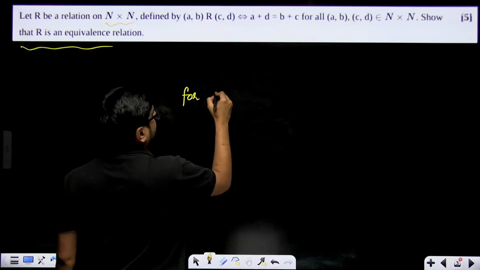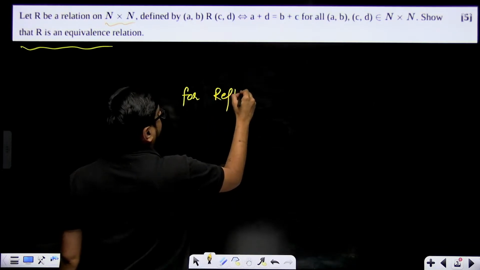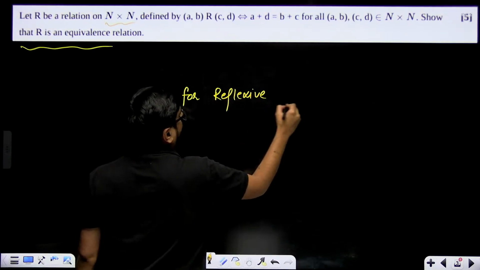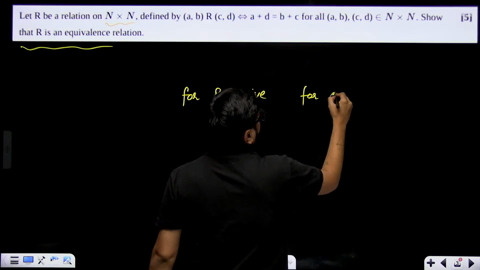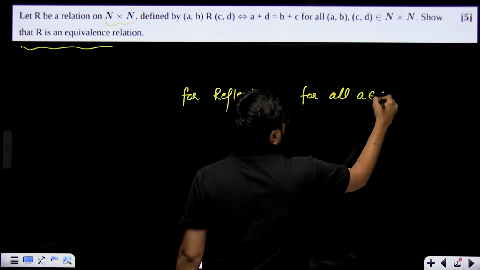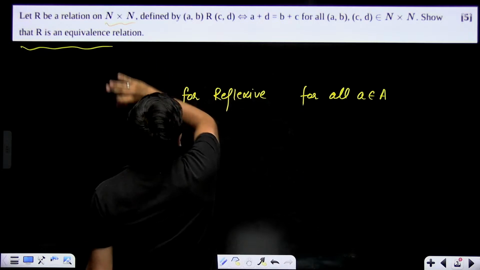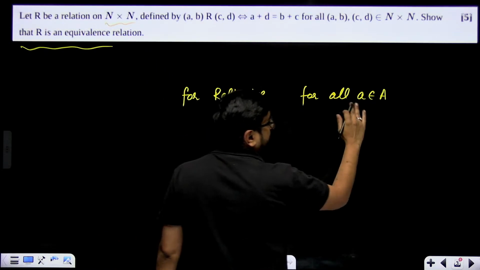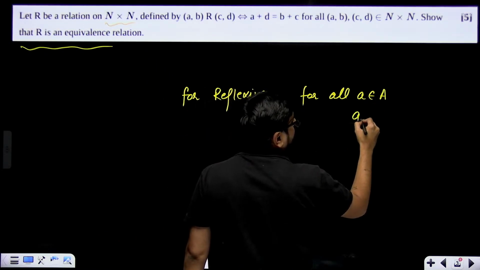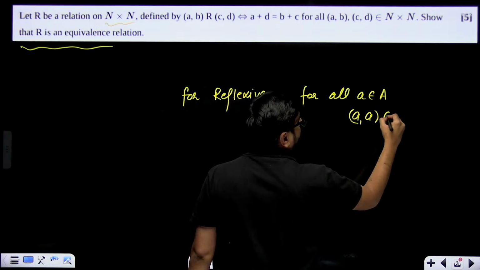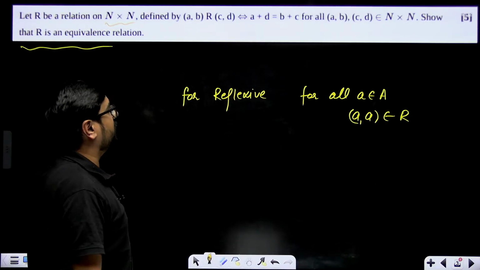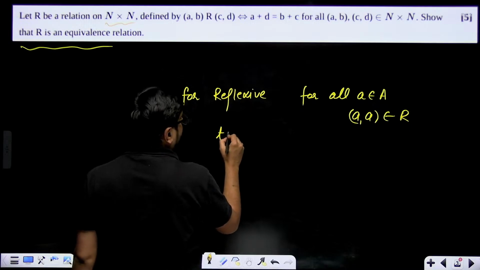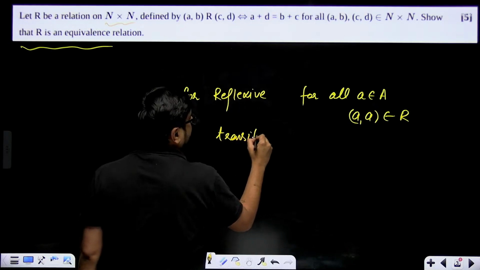first of all reflexive. For reflexive, what do you need to write? For all a belonging to the main set A, for example here the main set is N, (a, a) belongs to the relation. This is your reflexive. For symmetric, how do you write?